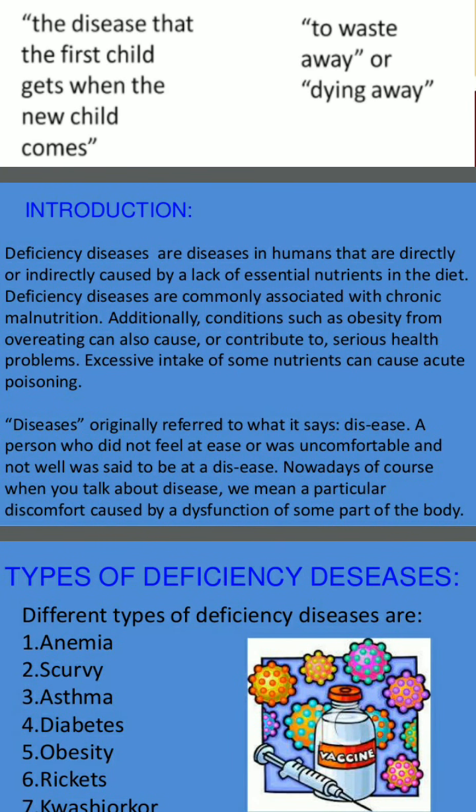So, deficiency diseases are diseases in humans that are directly or indirectly caused by a lack of essential nutrients in the diet. So, when we lack these essential nutrients, then we fall into deficiency diseases.